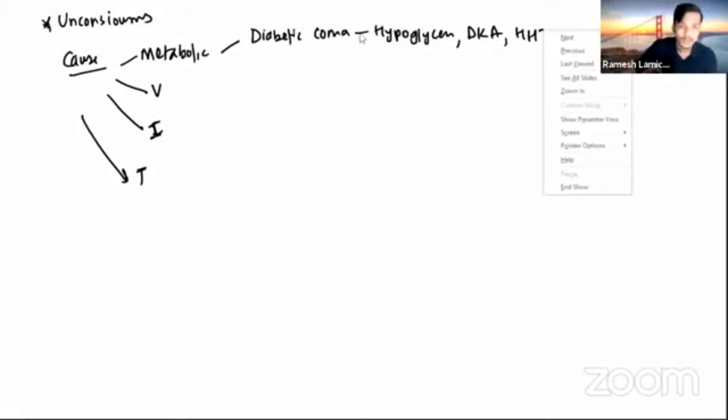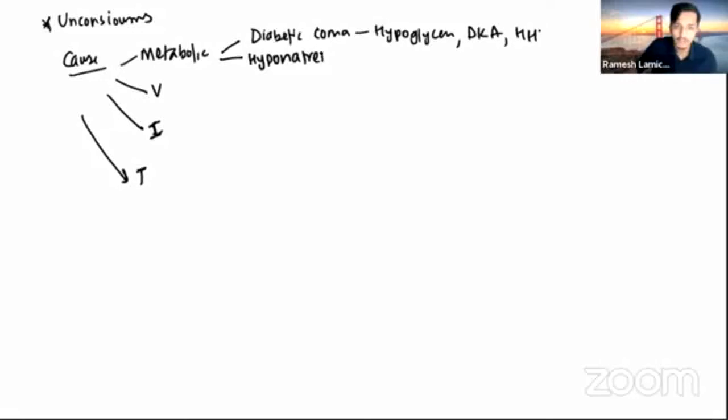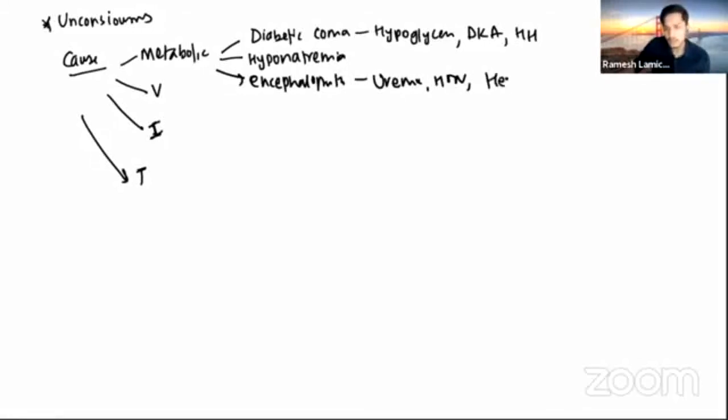Another metabolic cause is electrolyte disturbance, hyponatremia. Then another one is encephalopathy, which may be due to uremia, hypertension, or hepatic encephalopathy.